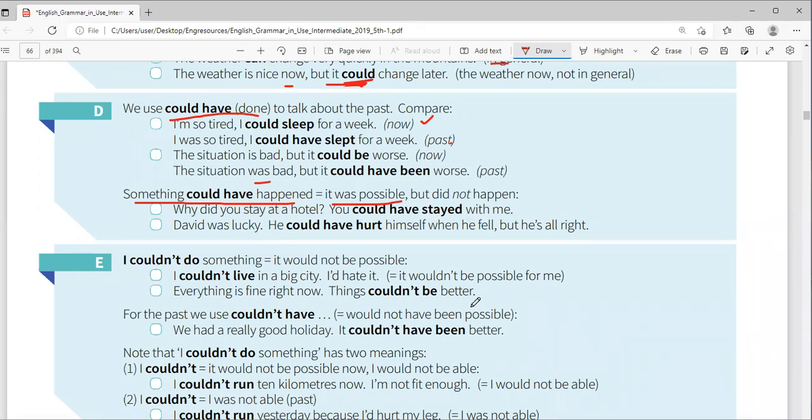So the question is, did this man stay with that person? No. It was possible, but this person did not stay with that person. David was lucky. He could have hurt himself when he fell, but he's all right. So did he hurt himself? No. But you are saying it was possible, but of course it never happened. It never happened.